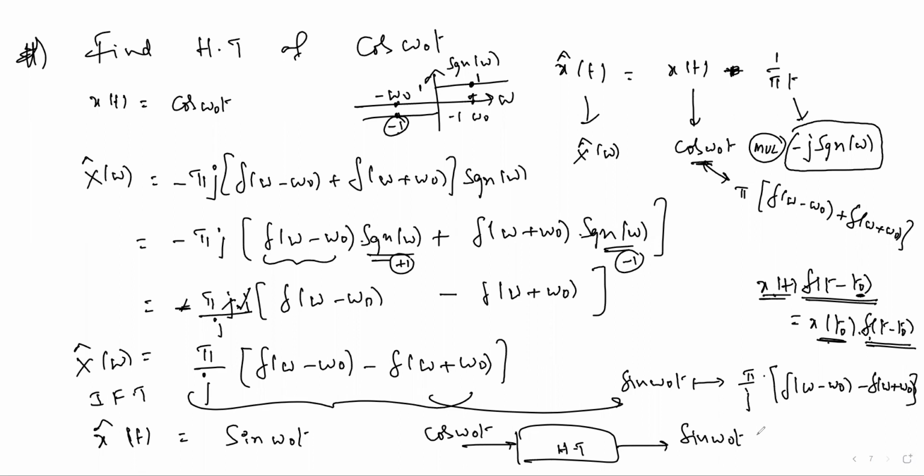Now let us apply the Hilbert transform on sin omega naught t. What should we get? What do we get if we apply the Hilbert transform of sin omega naught t? Let us try it and prove it like this. Then we can apply the logic. First try to solve according to the procedure, and then we can give the conclusion according to the logic.